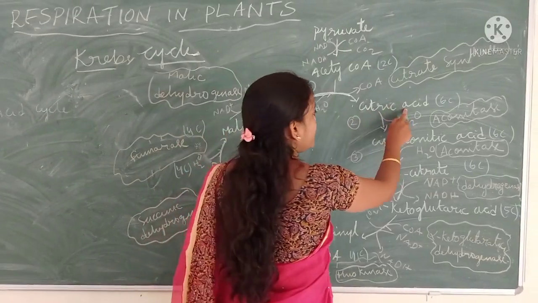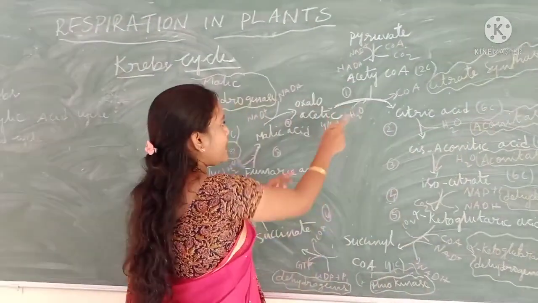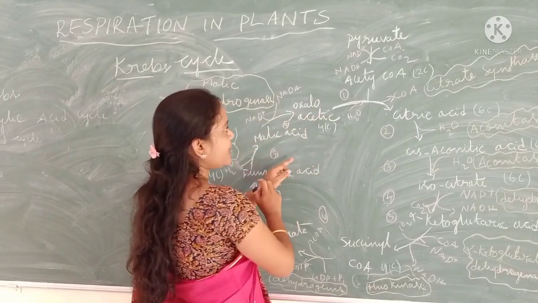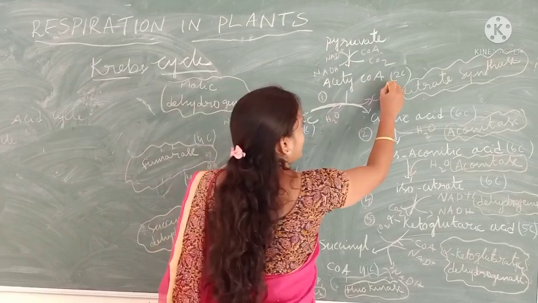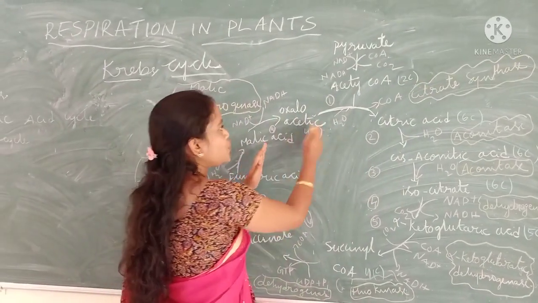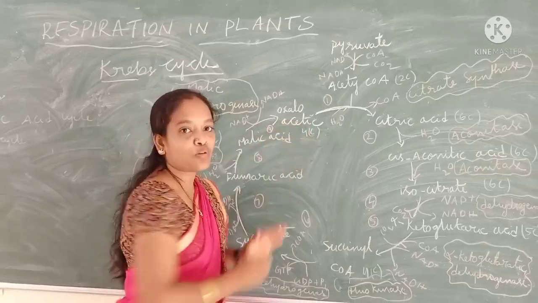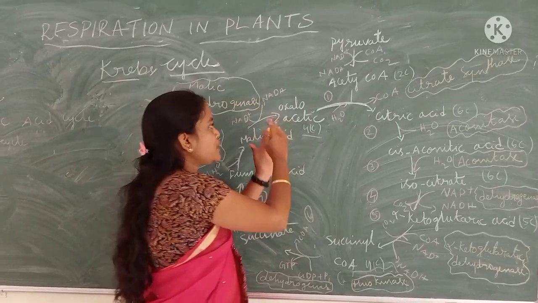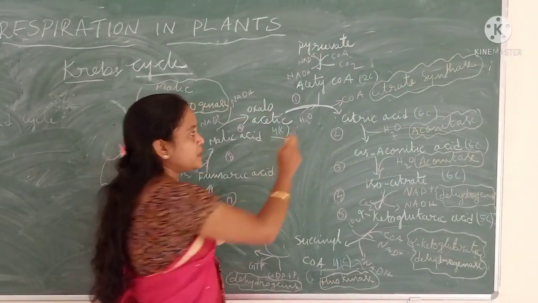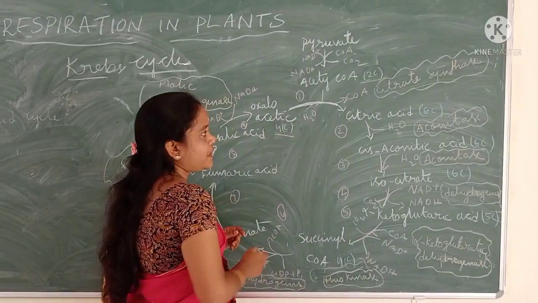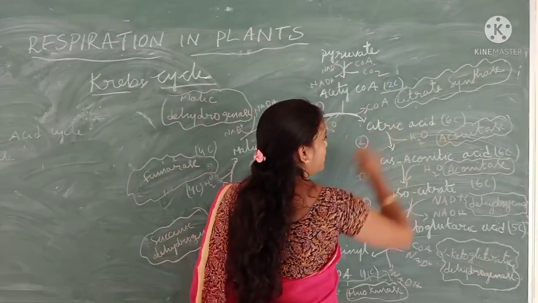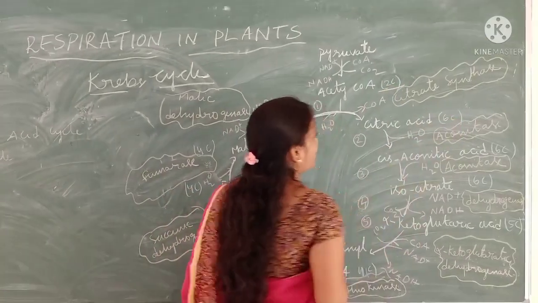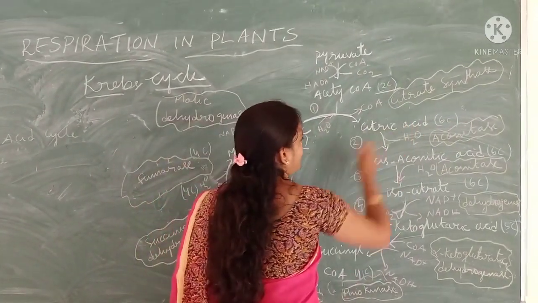Citric acid is a 6-carbon molecule. See here, oxaloacetic acid is a 4-carbon molecule and acetyl-CoA is a 2-carbon molecule. These two combine. This is also called condensation. These two molecules combine to form citric acid: 4 carbon molecule plus 2 carbon molecule is just 6 carbon molecules. So this is the first stable product.